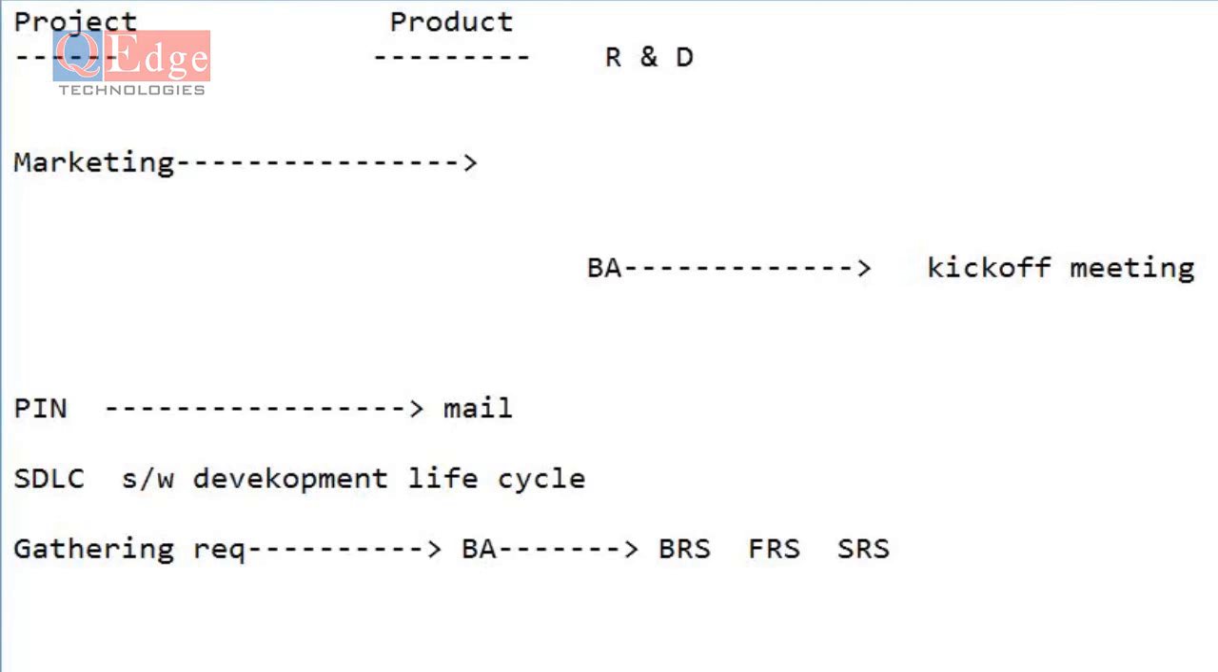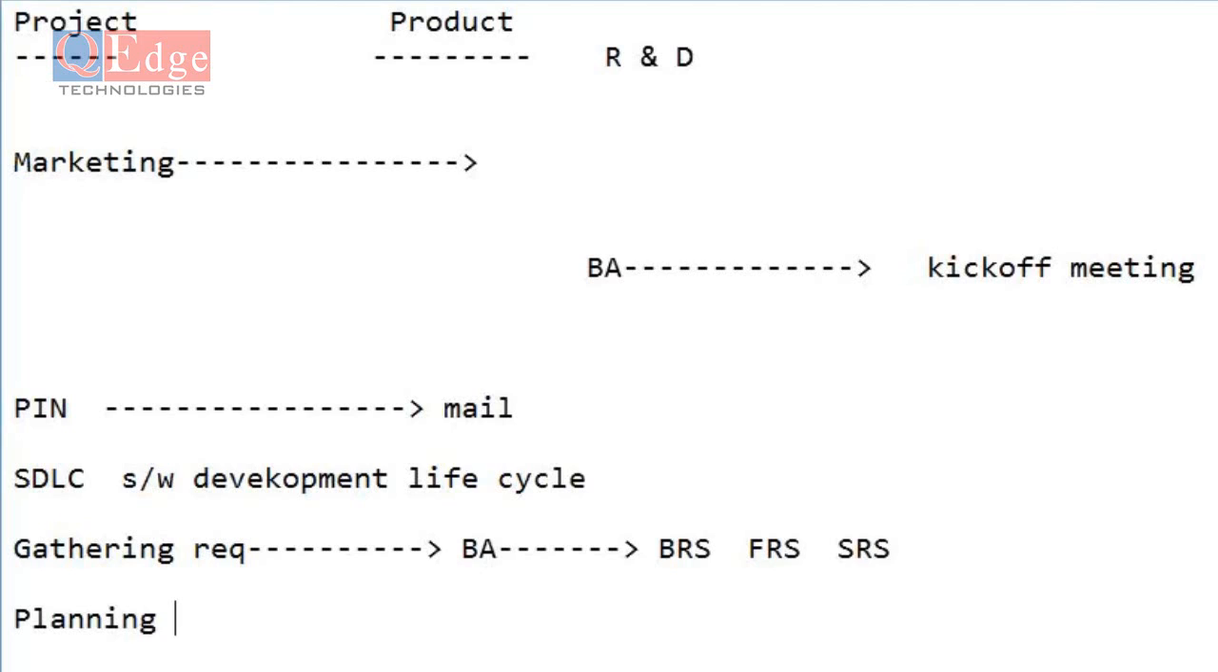Got it? Any confusions up here? No. Okay then. After gathering requirements, the next one is planning. Without having proper planning, are you going to complete the project within the specified time? No, right? Planning means you have to do proper planning.